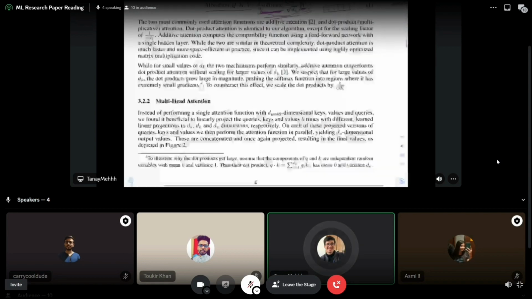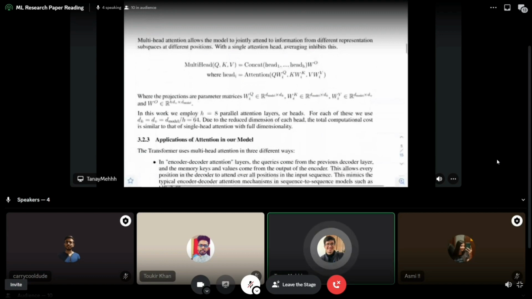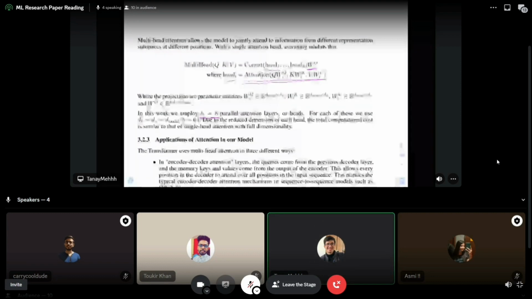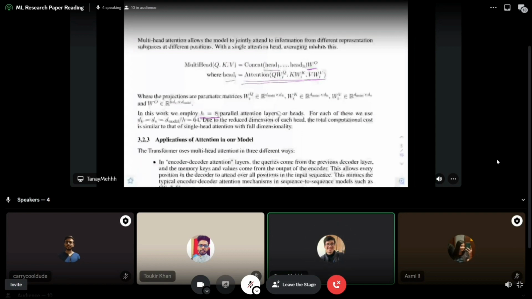You can actually see this down below. In multi-headed self-attention, you take the output of every head, where every head is the same attention thing that we talked about, and then we multiply it by some weight again, so that we can learn the best possible weights for the multi-head during training. In this work they have used h equal to 8. So the important thing is 8 parallel attention layers or heads. Heads are also attention layers, it's the same thing.